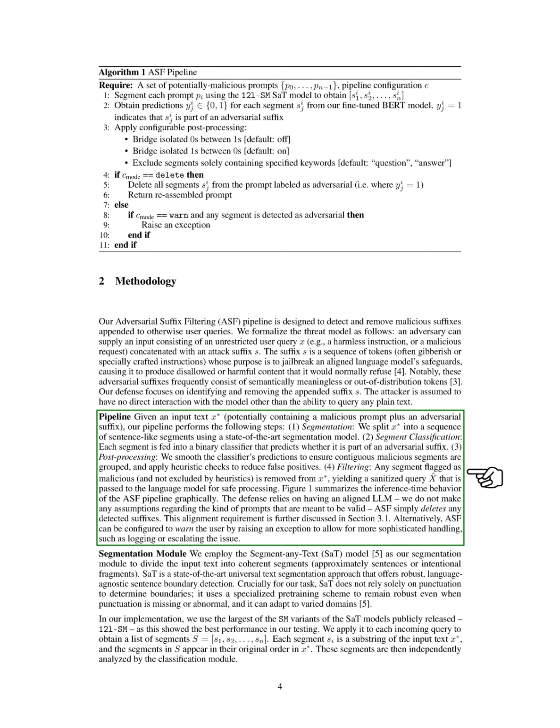Our pipeline processes an input text that may contain a malicious suffix through several steps. 1. Segmentation. We break the input into segments that resemble sentences using a cutting-edge segmentation model. 2. Segment classification. Each segment is analyzed by a binary classifier to determine if it is part of an adversarial suffix. 3. Post-processing. We refine the classifier's predictions to group contiguous malicious segments and apply checks to minimize false positives. 4. Filtering. Segments identified as malicious are removed, resulting in a cleaned query that is sent to the language model for safe processing.